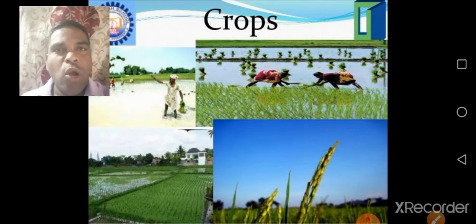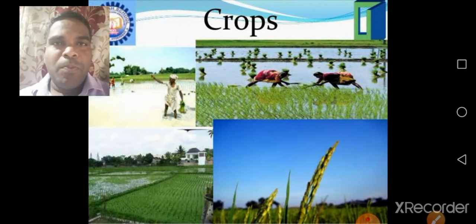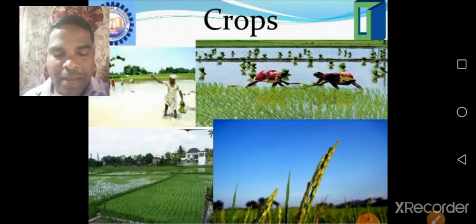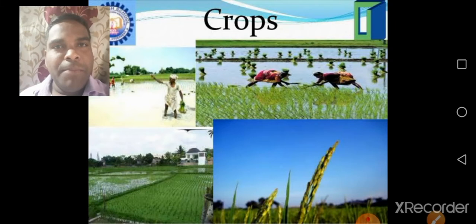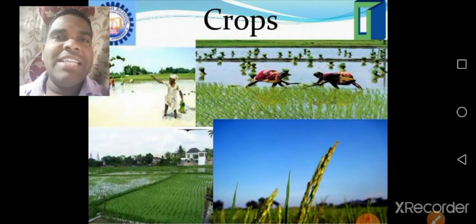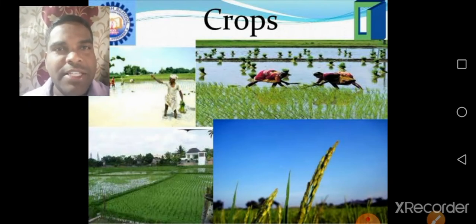Understand children? The lowland areas are suitable for growing crops. Those lowland areas are called pallams. Understand children? For agriculture operations like ploughing and threshing, they can use machines like tractors and harvesters. They can use them to plough the fields and to do the other activities of agriculture. Understand children? Yes, these are the crops grown in the Penamakur village.